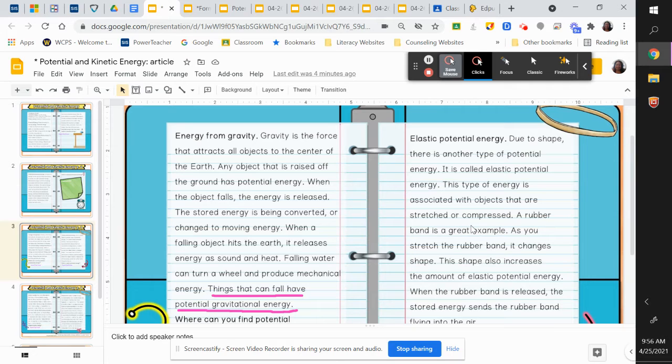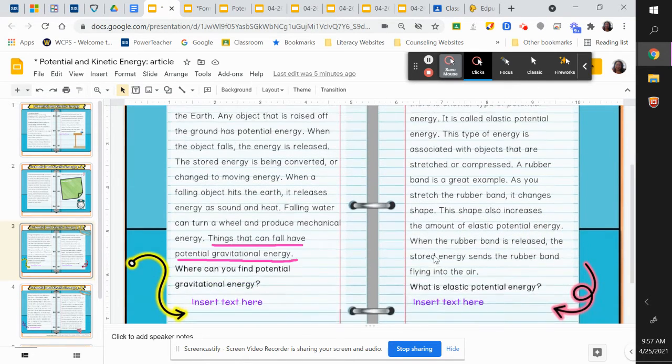So it's elastic. You can pull, but it's also potential because you can hold it and it won't be moving. As you stretch the rubber band, it changes shape. This shape also increases the amount of elastic potential energy. When the rubber band is released, the stored energy sends the rubber band flying into the air.